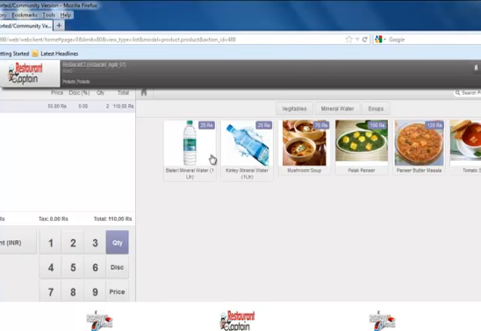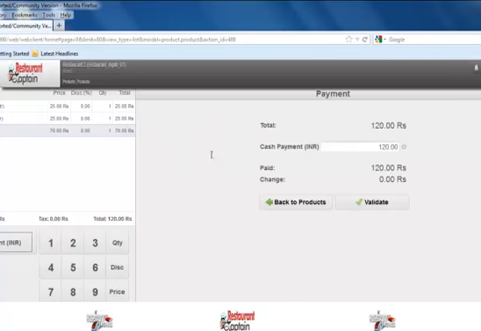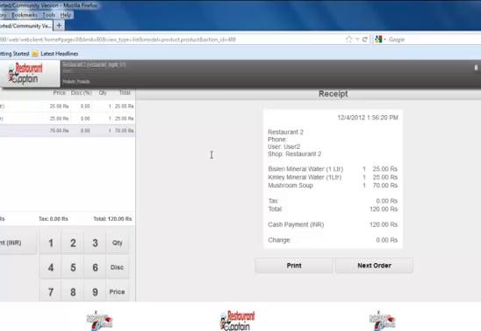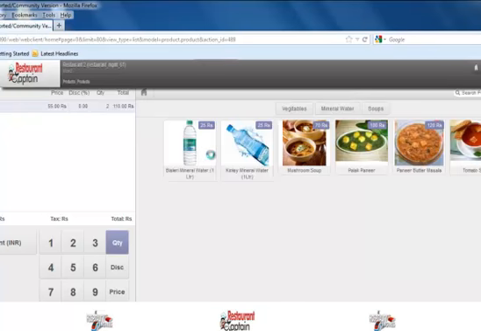Now once it has been done, you are ready to create an invoice for, say, table 2. Once I click on it, the system will generate a payment invoice for that particular table. On validation, it will convert it to a POS order, and if I go to the next order, the system will move to the next order.